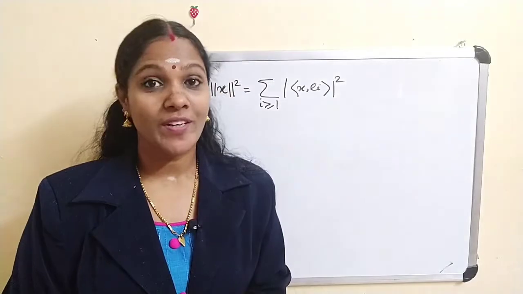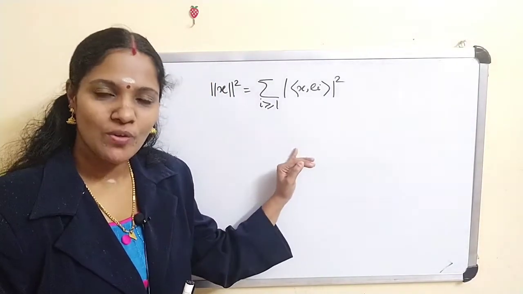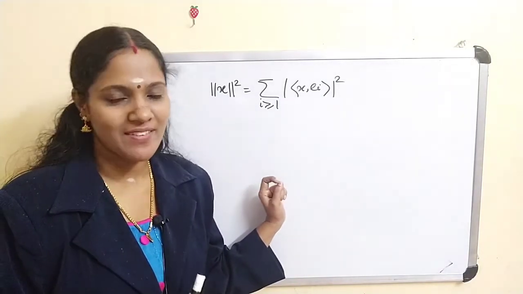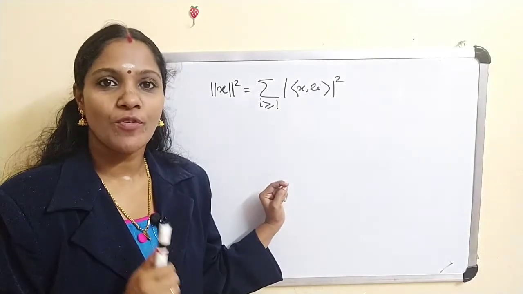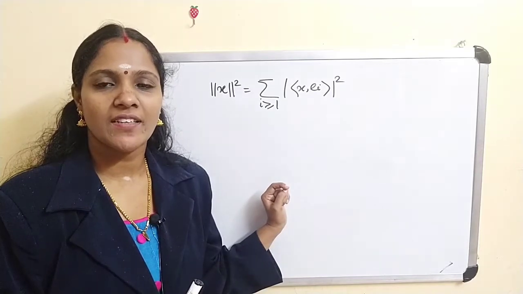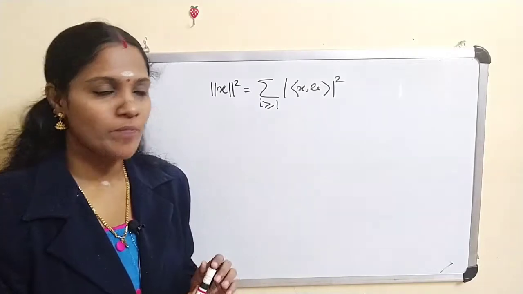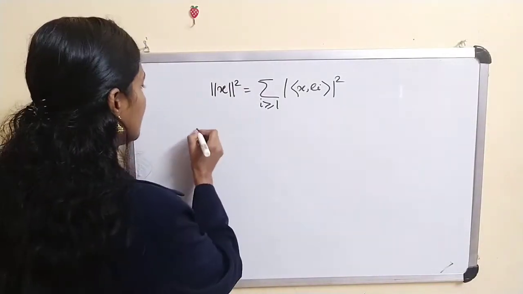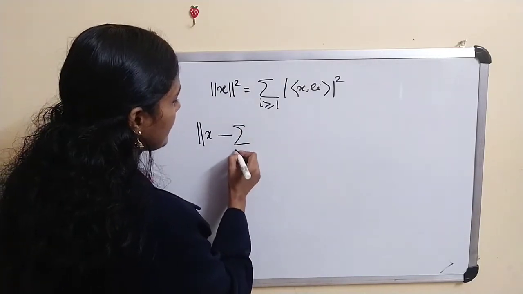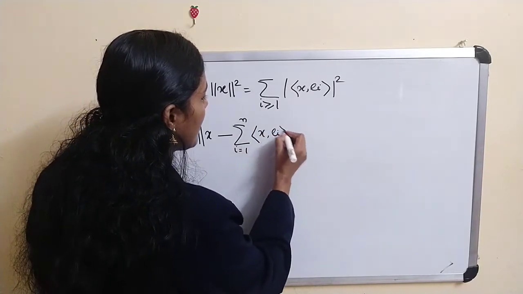Okay, now what about the converse? Conversely, assume that this condition holds and we have to prove that ei, i greater than or equal to 1 is a basis. Okay, for proving that, for every x belonging to H, we have to write x equal to the sum over i greater than or equal to 1 of ai xi. That means there is a series that converges to x. Okay, so now consider this one, norm of x minus the sum from i equal to 1 to n of inner product of x ei.